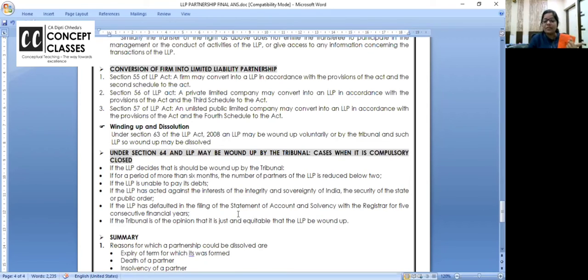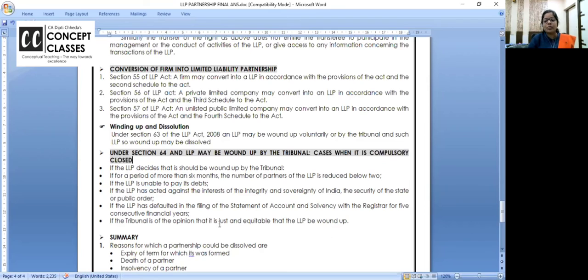Okay. This default of statement of account and solvency with the registrar for 5 consecutive years. 1 year, 2 years, if they are filing late, late fees are charged. जैसे हम रिटर्न लेट फाइल करते हैं तो 5,000 लेट फीस लगती है ना इनकम टैक्स में. Same way here. But for 5 consecutive years, if they are in default, ROC will give an order and compulsorily the LLP will be closed.